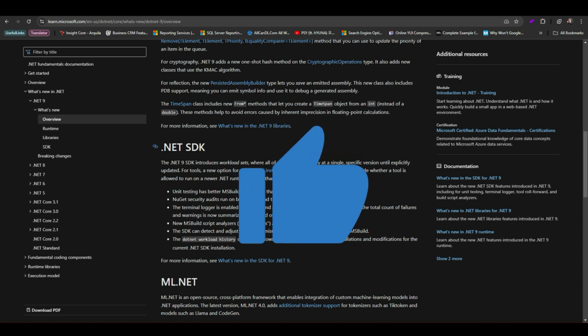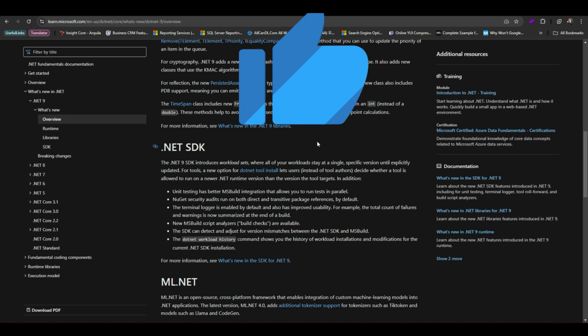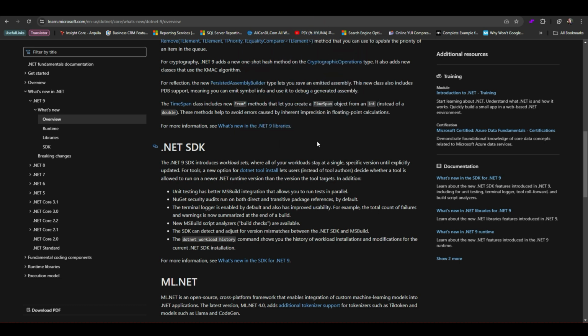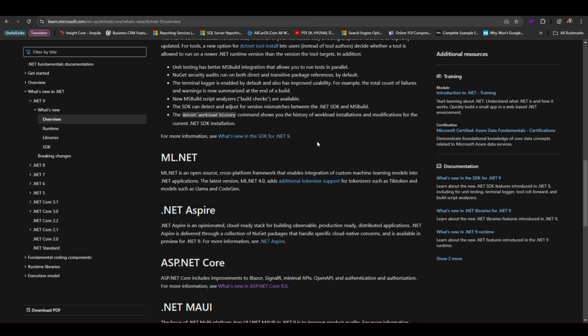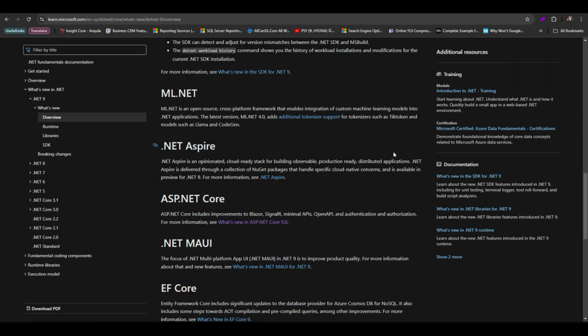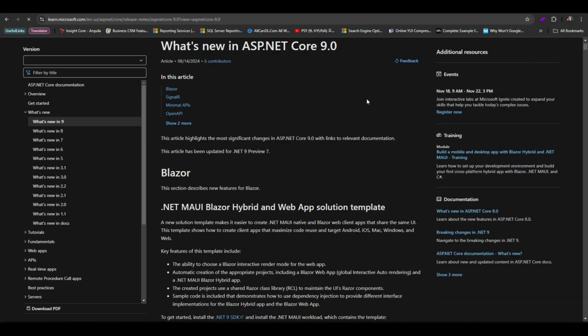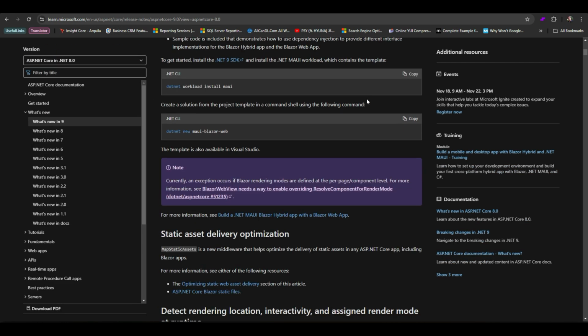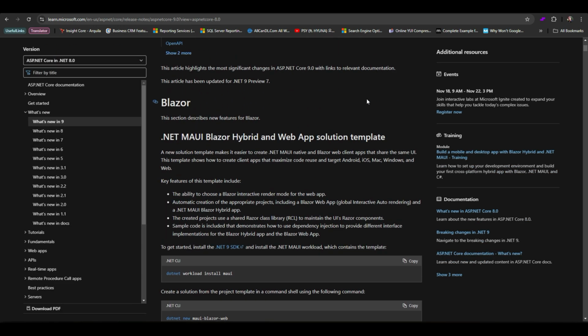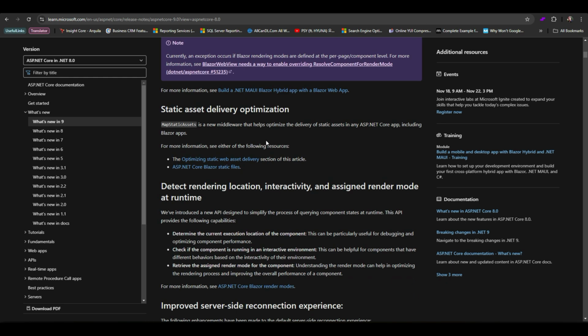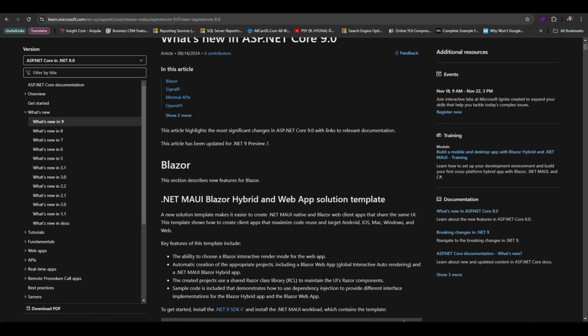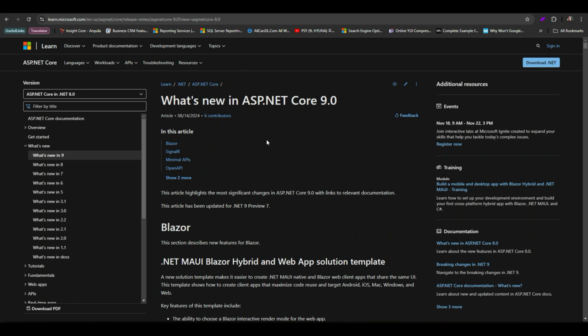Next up, we are going to explore the ASP.NET Core 9 release notes and take a look at how web development has been improved in .NET 9. Stay tuned for more. Let's dive into the topics from the ASP.NET Core 9 release notes, which you can find here. This page outlines the new features, improvements, and bug fixes in ASP.NET Core 9, focusing on how it enhances developer productivity and performance, especially in Blazor, SignalR, and static asset management. Now I'll guide you through each of the important new features with sample code where relevant.